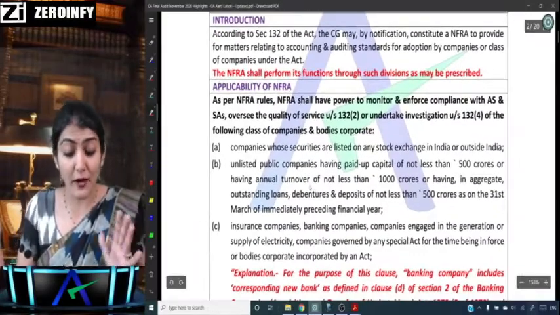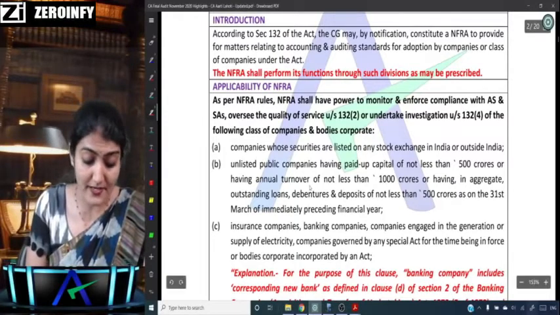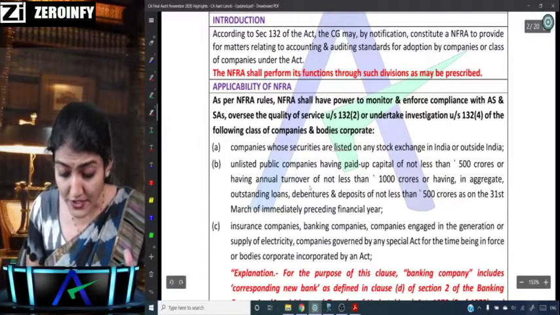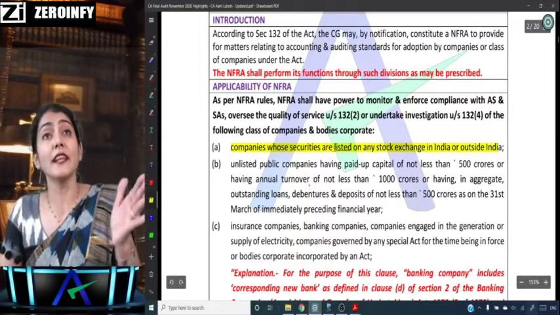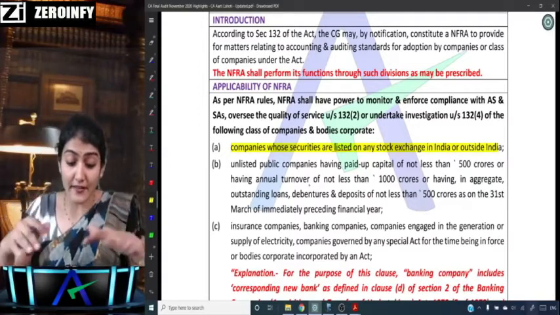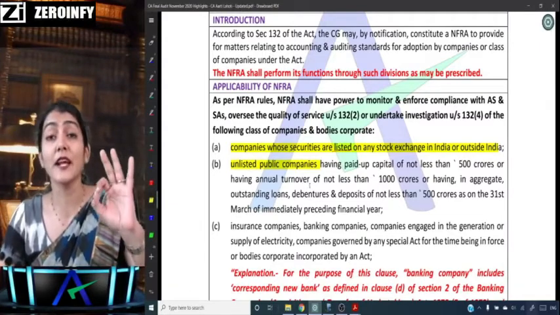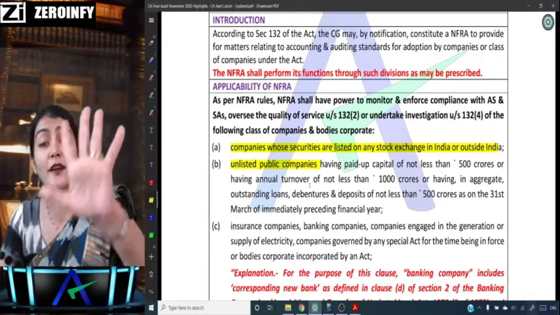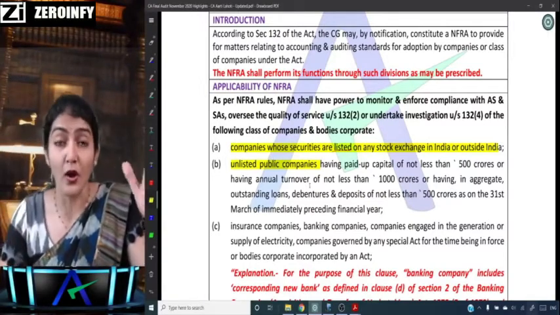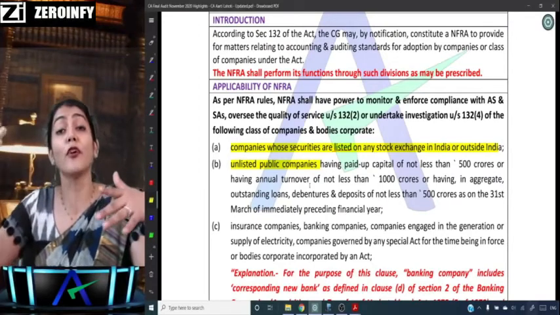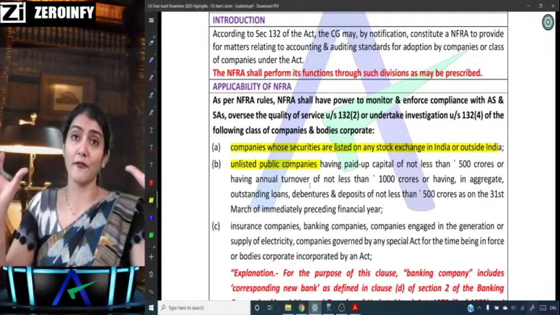So which are the classes of companies to which NFRA provisions are applicable? One, as I told you, listed entities, on any stock exchange, whether in India or outside India. After listed companies, you always have the unlisted public company having paid up share capital of more than or equal to 500 crore, or having a turnover of more than or equal to 1000 crore, or having loan, debenture, deposit of more than or equal to 500 crore. So 500 crore, 1000 crore, 500 crore.